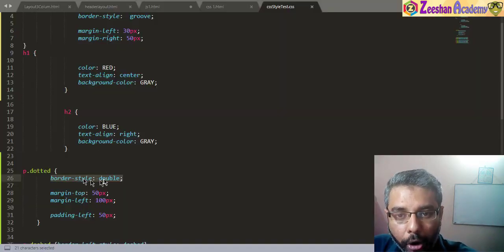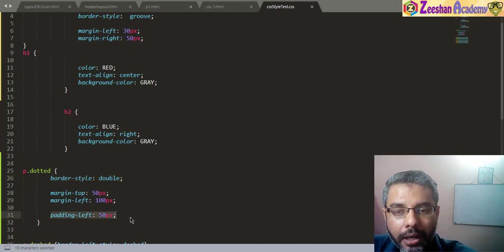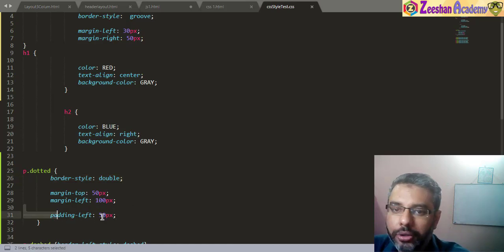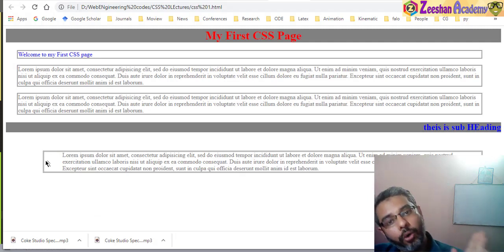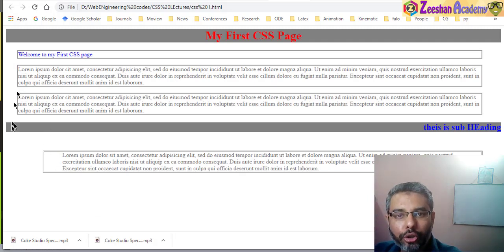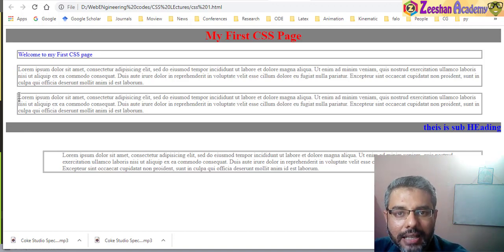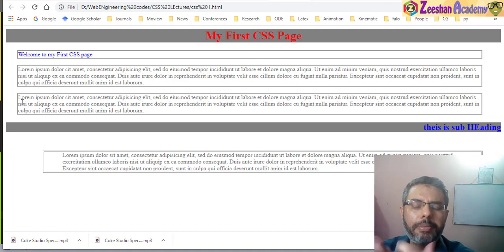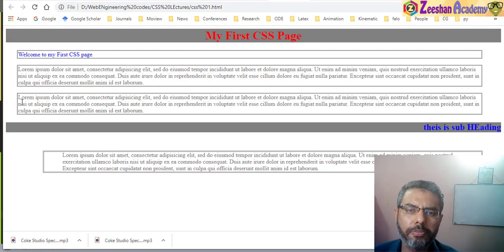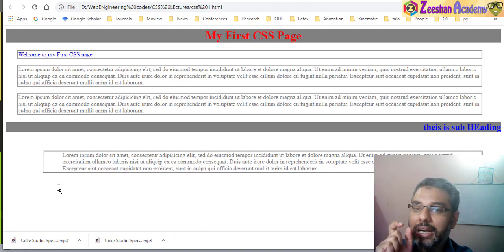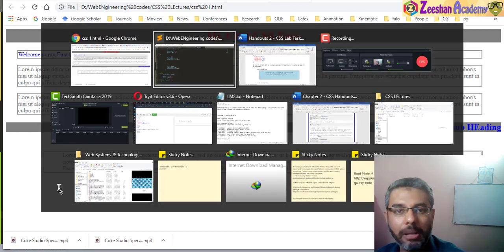Once we apply border and margins, then we come to padding. Padding here means 50 pixels on the left. This means that after the tag has started, I want a further 50 pixels gap. So my text should not appear very close to the border. I just need a little bit more space to make it appear more beautified. In this case, the tag text is appearing absolutely joined with the tag. Maybe we need more space. This can be an image, a link, or any content that you're displaying on your website. So we control the spaces between each content, whether that's heading, paragraph, links, images, text, whatever you are putting here. These same settings apply on every single thing.